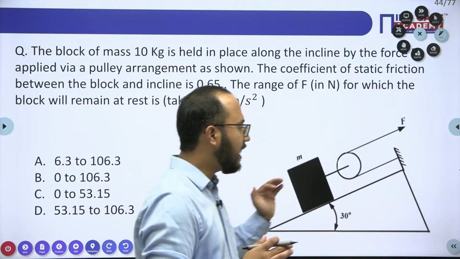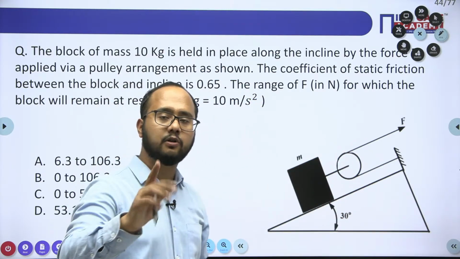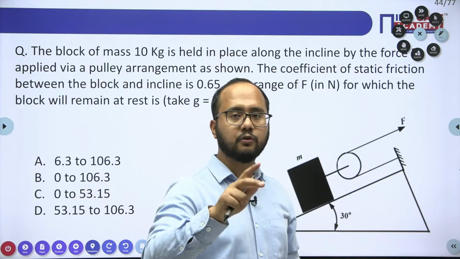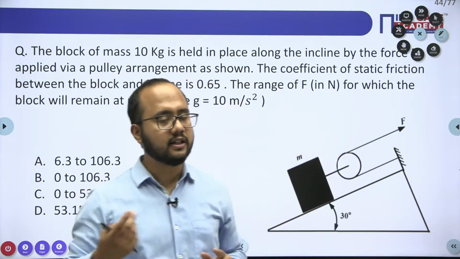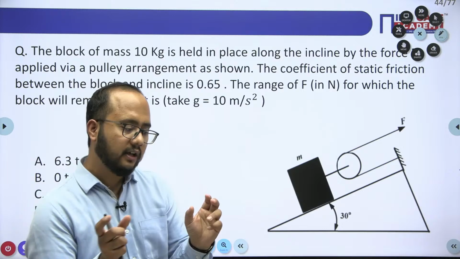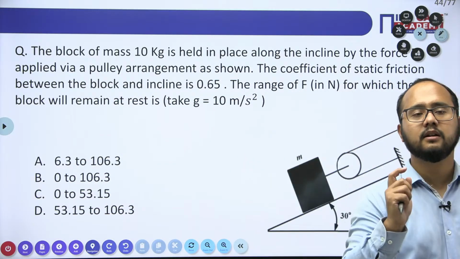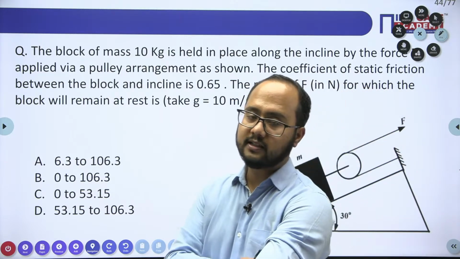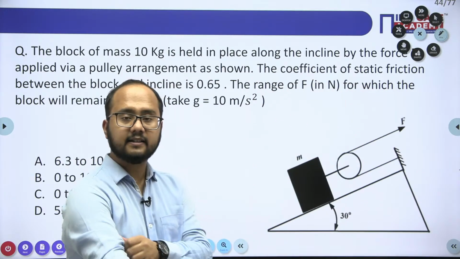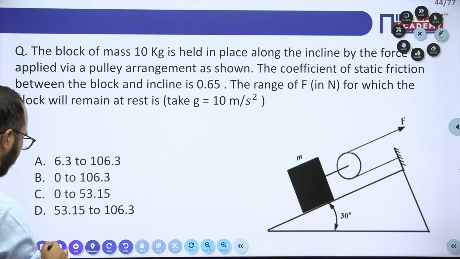So, impending up the plane, case number 1. Impending down the plane, case number 2. Both the cases you have to solve and tell me the value of F. In case 1 you will get a value of F, and in the second case also you will get a value of F. Between that particular range, this block will remain in rest condition. That is the important point. I hope this is clear to everybody. Yes or no? So we'll solve this question.